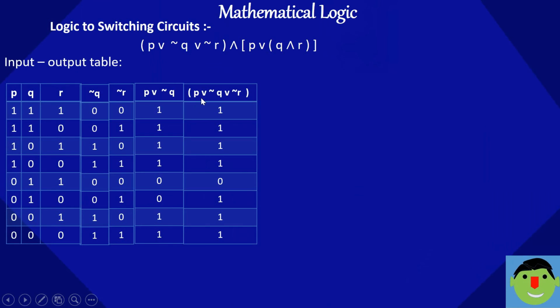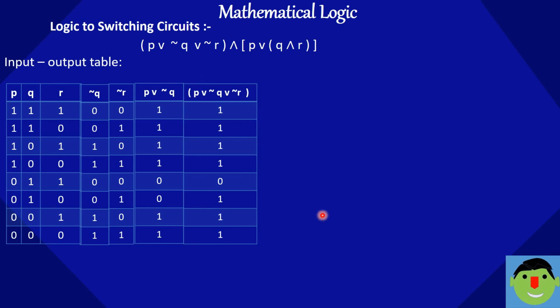Next, P or negation Q or negation R. So P here and P or negation Q is here. In the OR column, either this should be on or this should be on or both should be on, then only our lamp will glow. So 0 1 1 here, 1 1 both on, and so on. So 1 is on out of this, that's why 1 1 1 1 1 0 1 0 1 1 1 1 1.